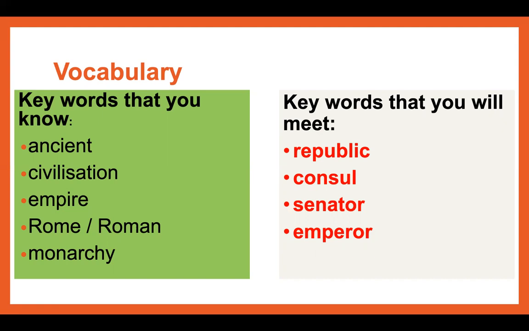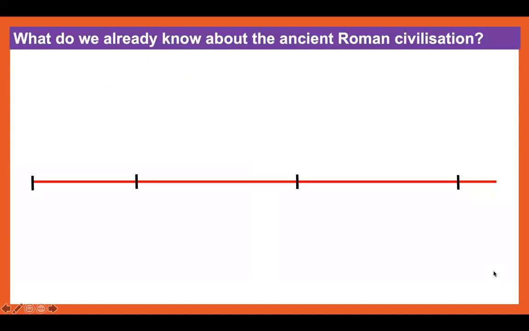And these are words which you will meet today. Republic, consul, senator, emperor. Well done. So what do you already know about the ancient Roman civilization?